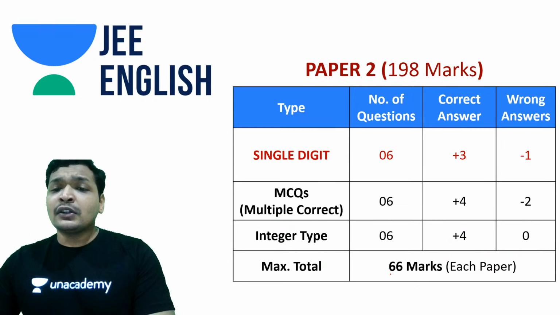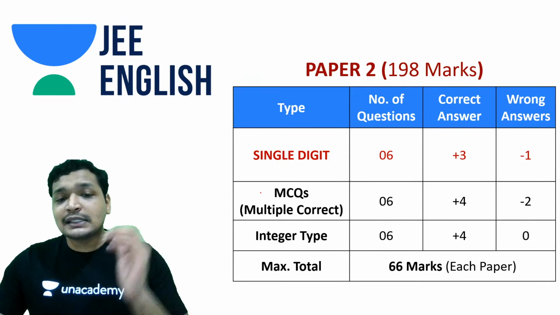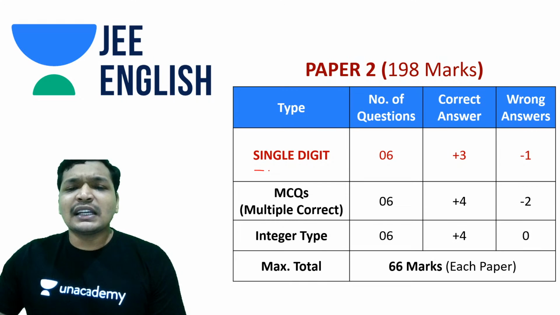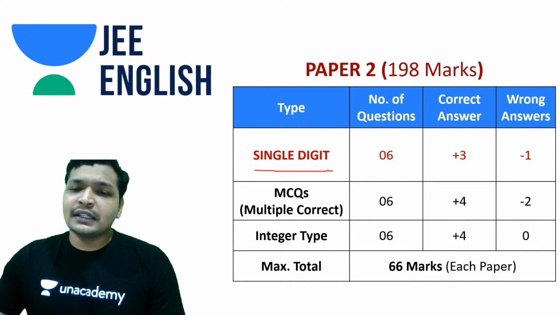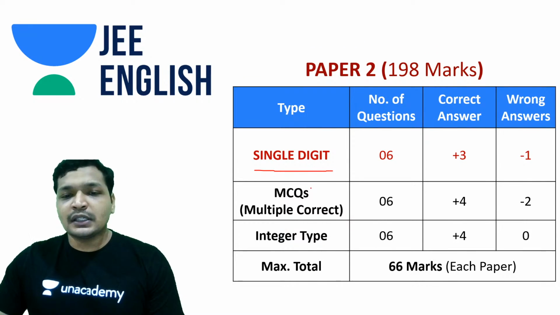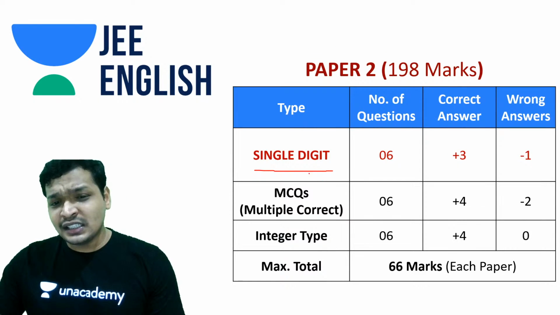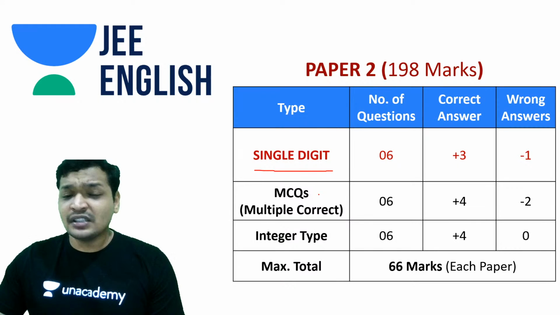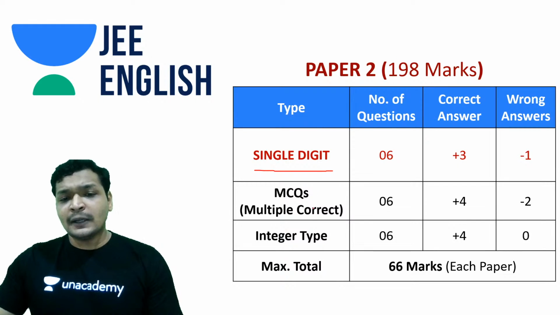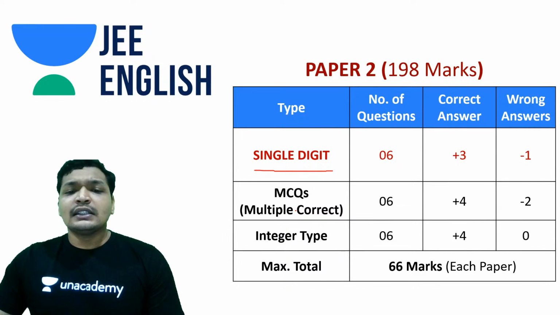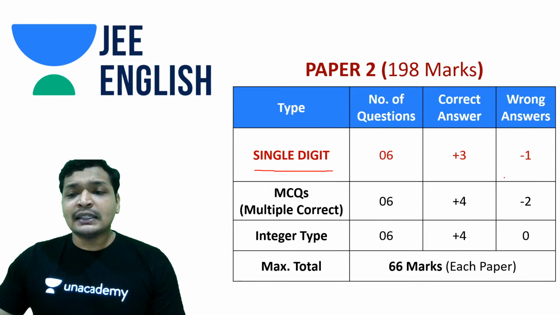And paper 2, you had a surprise, that is single digit. So what do I mean by single digit? Answer, a very similar one, integer type, but answers are supposed to be a single integer digit. And again, 6 questions each. So single digit would have 6 questions. If you notice, there is no single correct. It's all single digit, then MCQ, integer type. But again, the paper trend is the same.